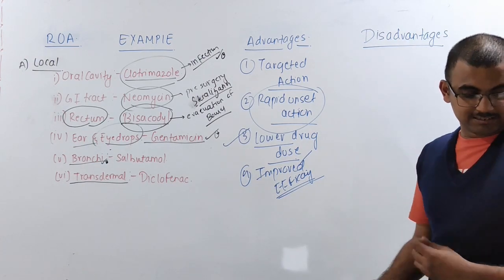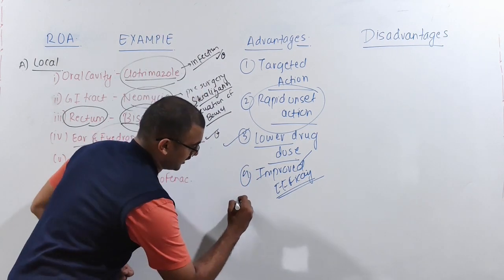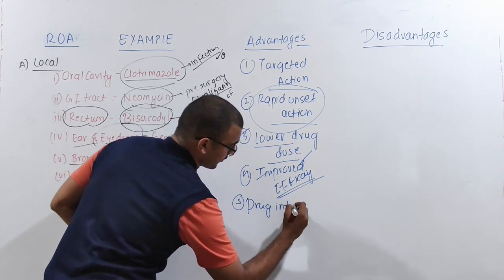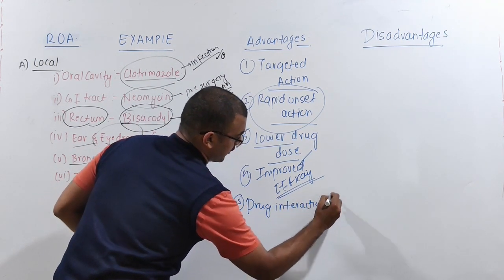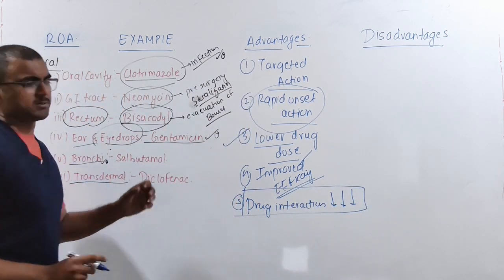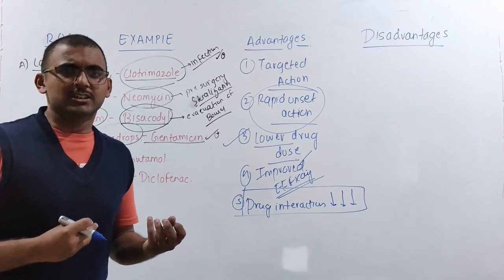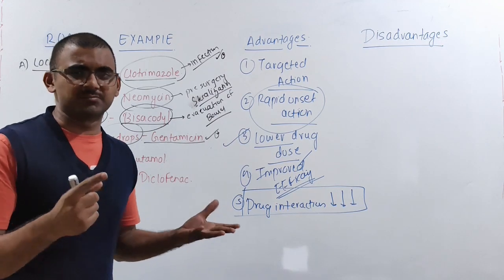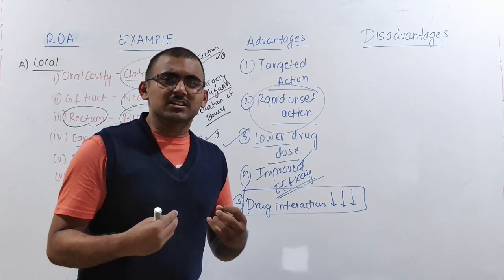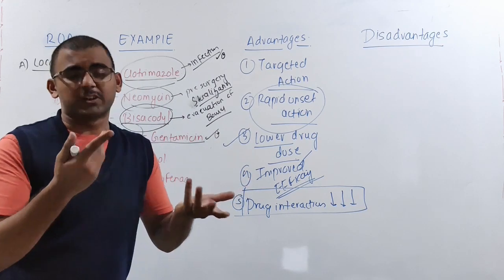The next one is that it is going to reduce drug interaction. This is a very important point. You don't understand the importance now, but it helps in reducing drug interactions, because we are applying it to the tissues. I'm not sure if you know what drug interaction is, so I'll tell you in short. When you take two drugs together, some drugs interact with each other, and they can nullify the effect of each other.